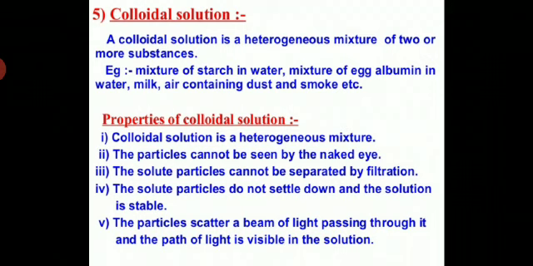First of all, the colloidal solution is a heterogeneous mixture and the particles cannot be seen by the naked eye. If you take milk, it is a heterogeneous mixture, but it looks like a homogeneous mixture. When you see milk, you think it is a homogeneous mixture, but students, milk is a heterogeneous mixture and a colloidal solution. The particles of this cannot be seen by the naked eye. These are colloidal solutions.